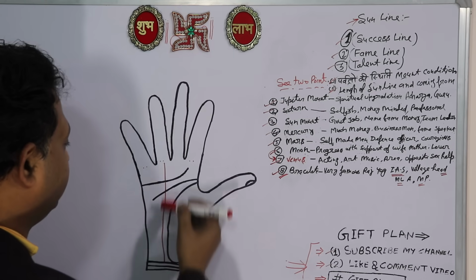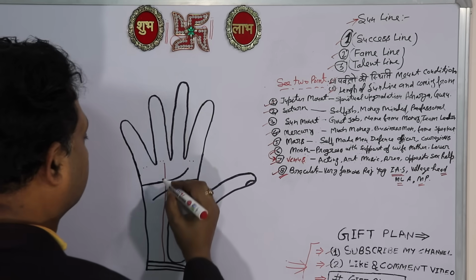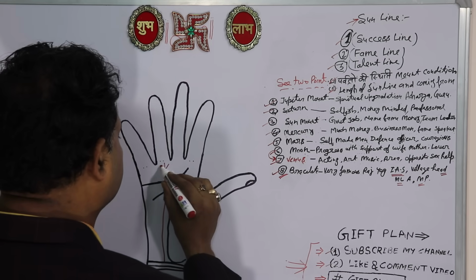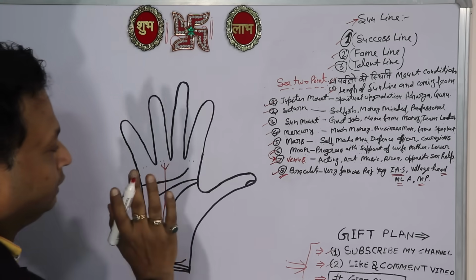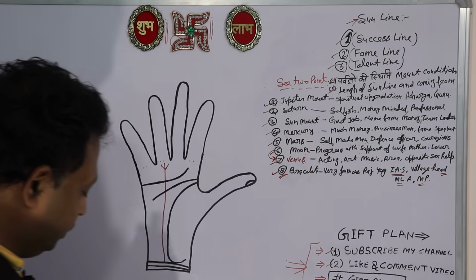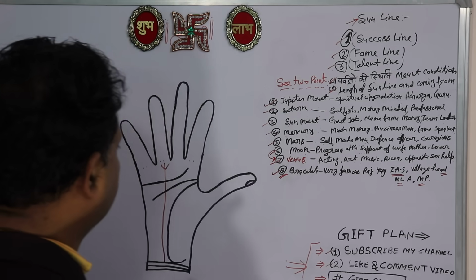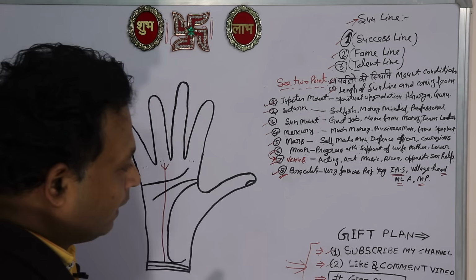So this is a very, very good yoga. And if some lines are there, like a Trishul, with three branches, then this is a very, very good yoga. He will have international name and money.